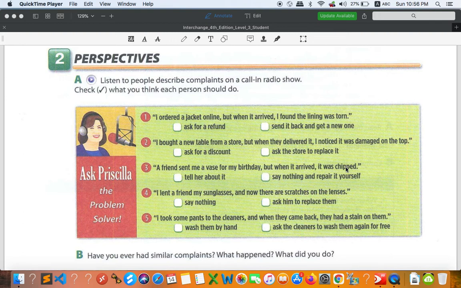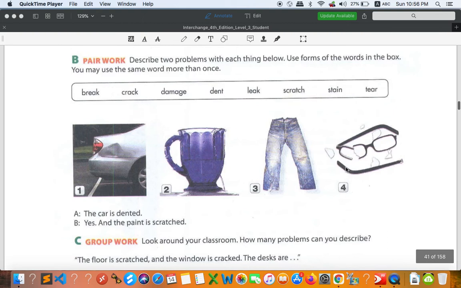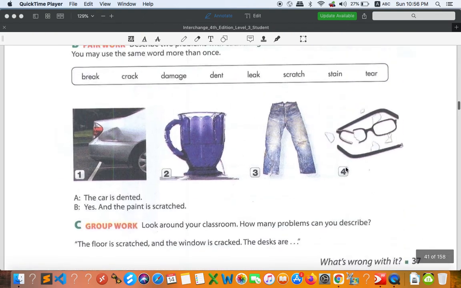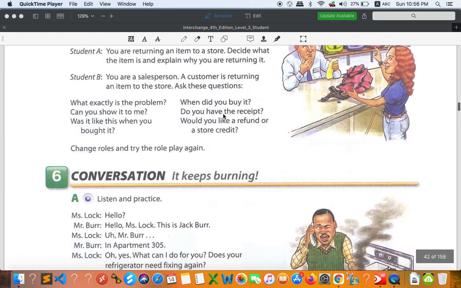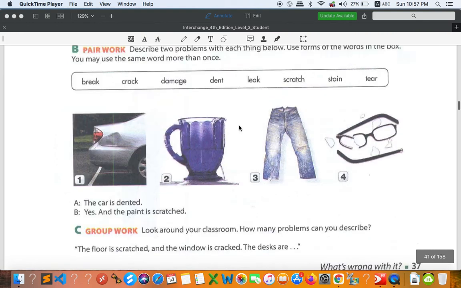3. A friend sent me a vase for my birthday, but when it arrived, it was chipped. Chipped is like some piece of it is missing. It's pretty hard to explain the word chip right here. But let me try to look at the picture. Oh, it doesn't show you at all. Chipped.